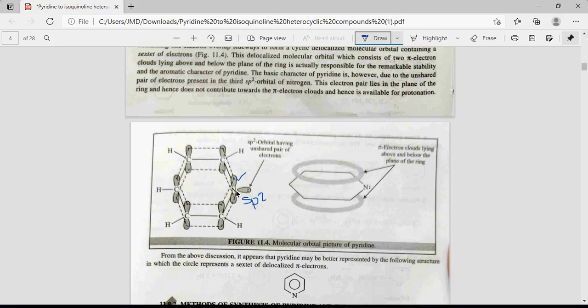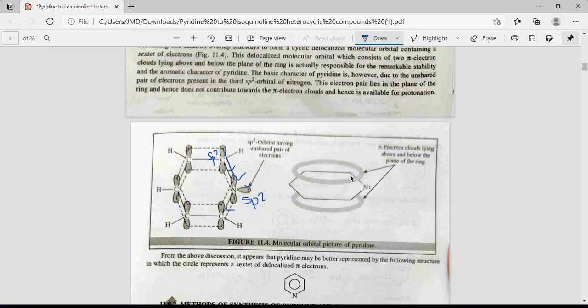This sp2 hybridized nitrogen forms 2 bonds with the adjacent carbon atoms, one bond and other bond, and one sp2 hybrid orbital contains the lone pair, and the unhybridized p orbital on the nitrogen containing an electron overlaps sidewise with the unhybridized p orbital of carbon, because these carbons are also sp2 hybridized.